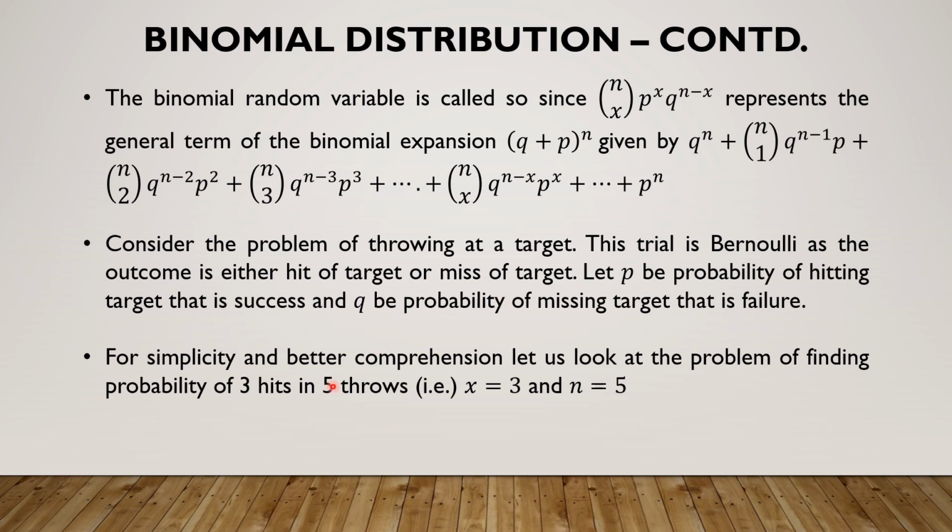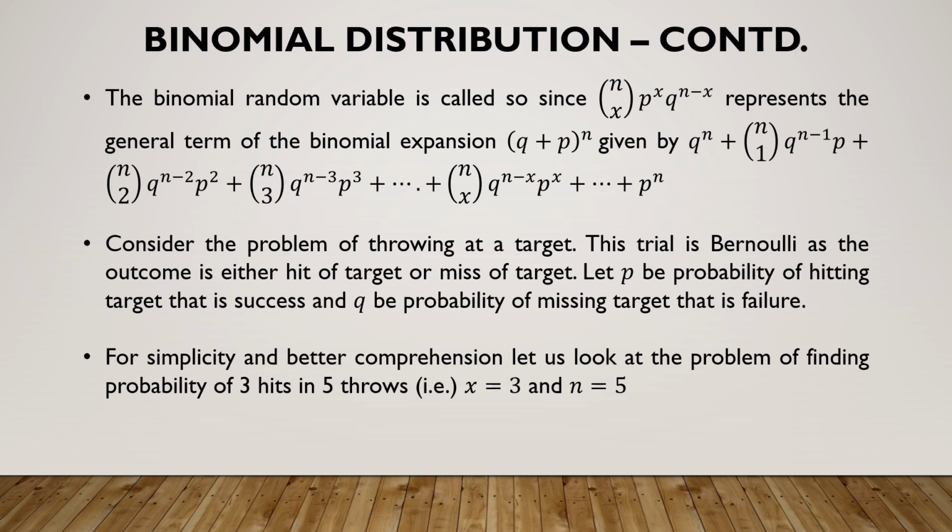In particular, for better comprehension, let us look at the problem of finding the probability of 3 hits in 5 throws. If hit is taken to be success, then we are looking for how many successes here? 3 successes. In how many throws? 5. A throw is nothing but a trial. So we have a clear-cut case where there is a specific number of successes, 3, in a specific number of trials, 5. Therefore, the problem can be done using the binomial distribution.